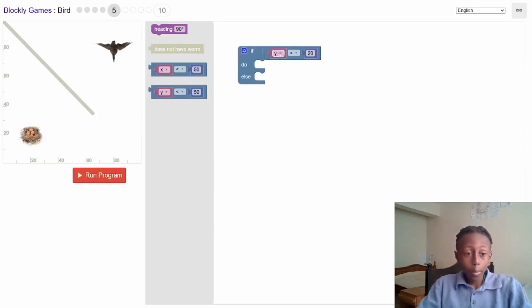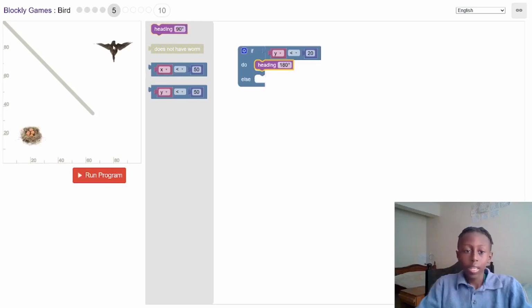So if the y position, which is vertical, is 20, which is where the bird nest is, it's supposed to go 180 degrees.